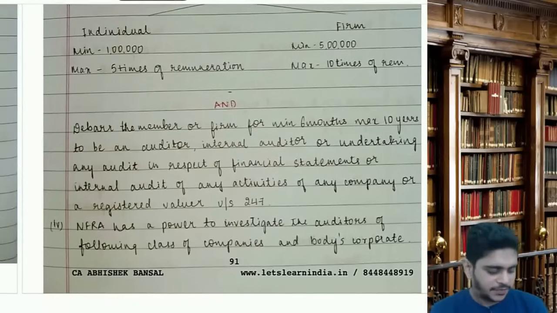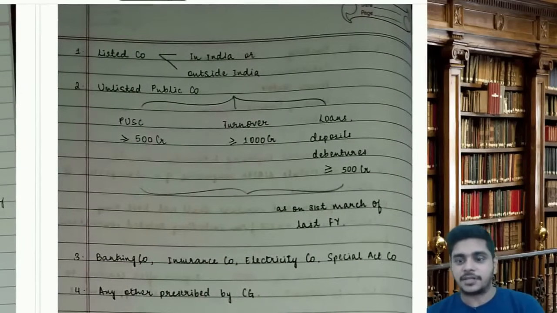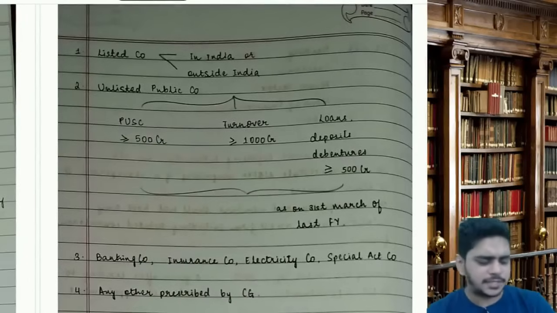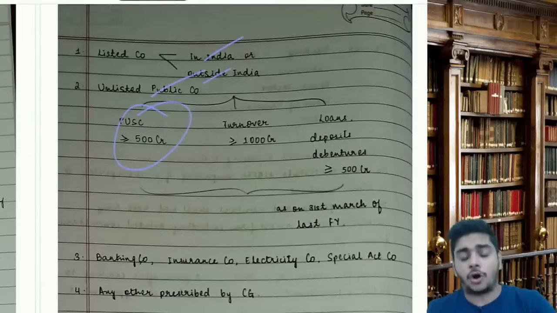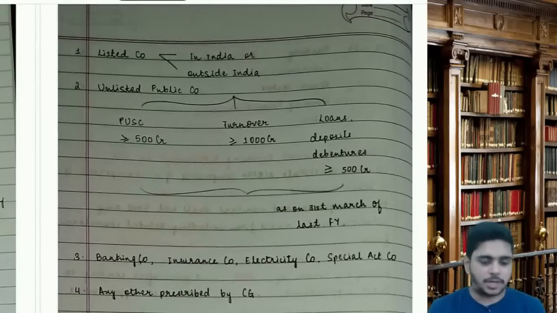Then, NFRA has a power to investigate the auditors of following class of companies. NFRA will investigate the stat auditor of these companies. First, listed company, whether in India or outside India. Unlisted company having paid up capital minimum 500 crores or turnover minimum 1000 crores or loans, deposit, debentures minimum 500 crores. All the 3 data has to be seen on 31st March of last year.